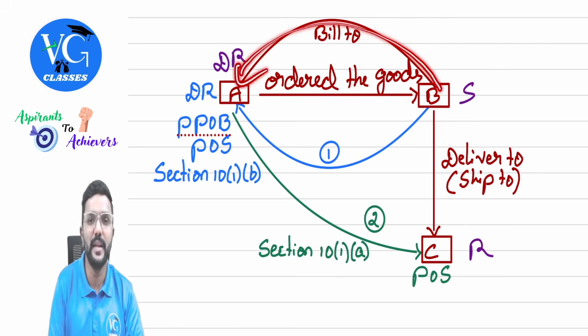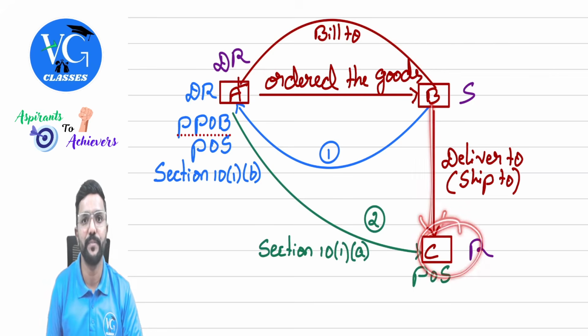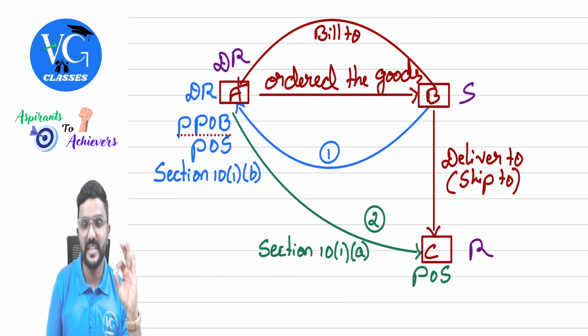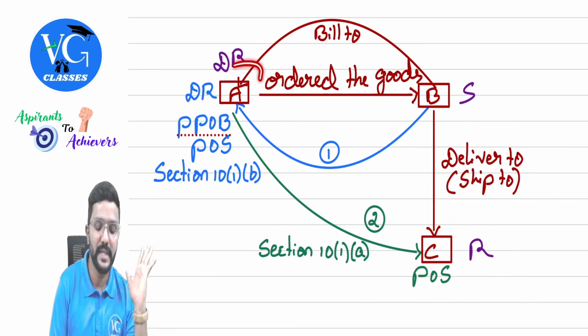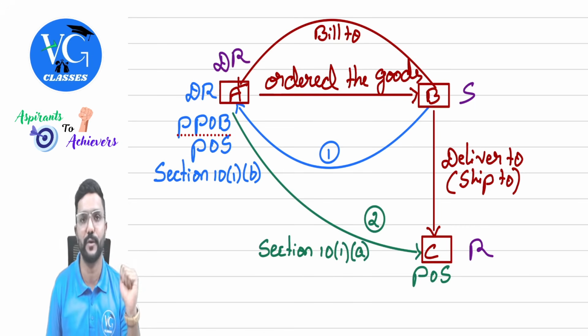So he will send the bill or invoice to A, whereas he will ship the goods to C. So we call it a bill to ship to transaction. Physically goods are received by C, but for GST purpose, we consider Mr. A as deemed recipient, as if he has received the goods.